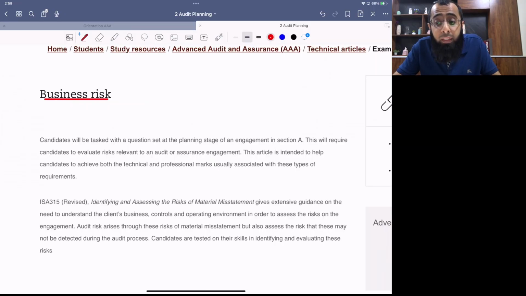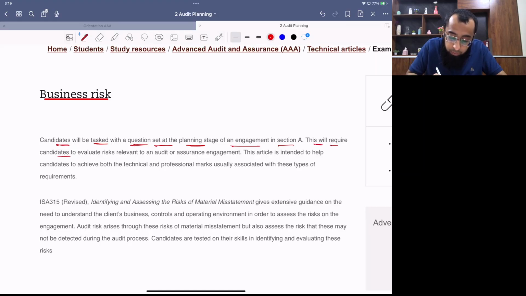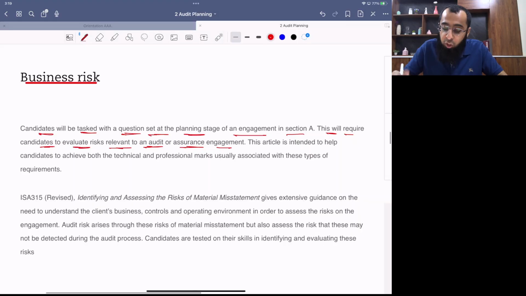I want you all to listen to me carefully. We'll read it and discuss each and every issue included in it. Okay, let's look at it. So now candidates will be tasked with a question set at the planning stage of an engagement in section A. So as I told you earlier also that audit planning is tested in question number 1, which is section A of our exam. This will require candidates to evaluate risk relevant to an audit or assurance engagement.